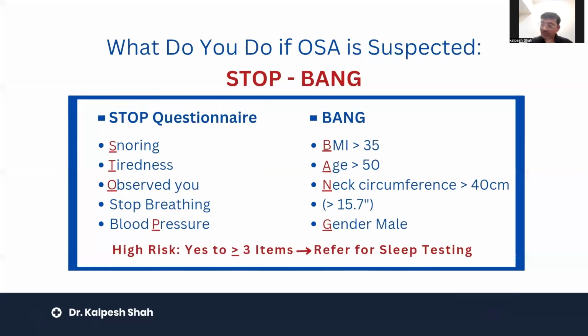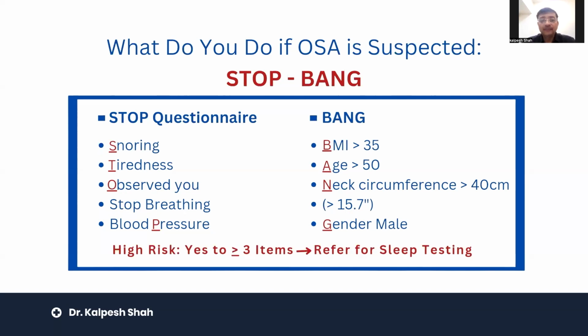Now, when we suspect any patient of OSA, this is about the anatomy and physiology of OSA. Now let us see what we do when we get this kind of OSA patient, not only for OSA surgery, even for any other surgeries. What do we do with a suspected OSA? The most important is the STOP-BANG criteria, a calculation or questionnaire, right?